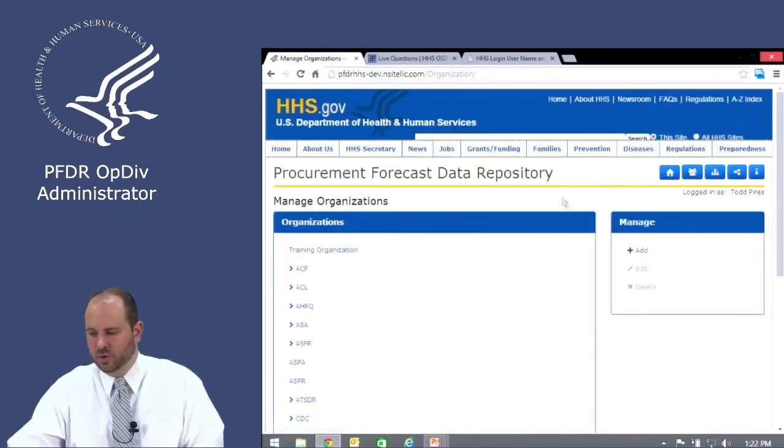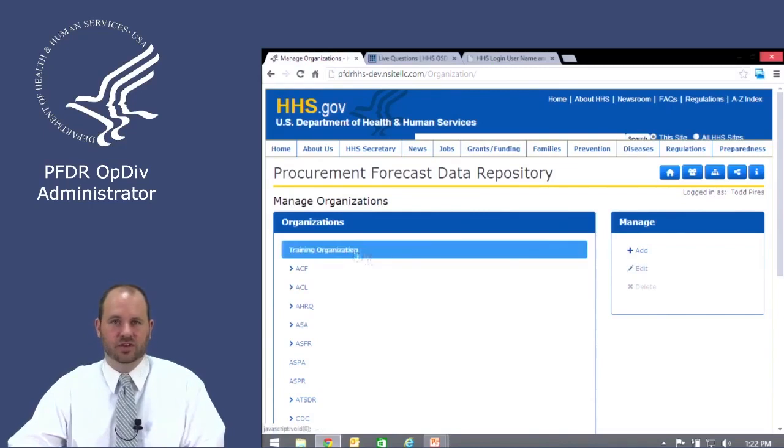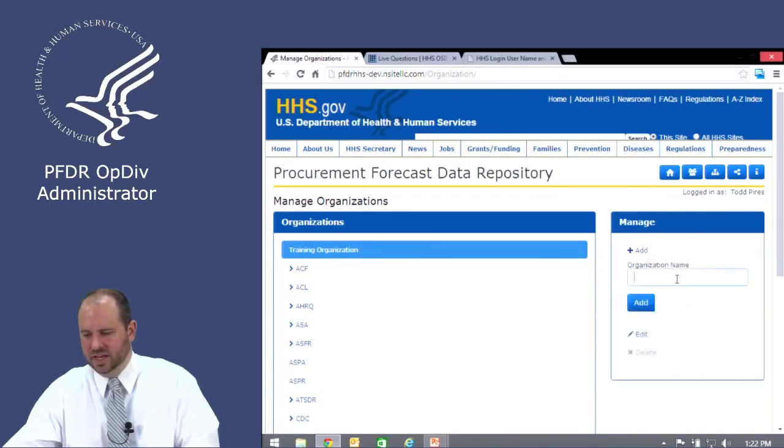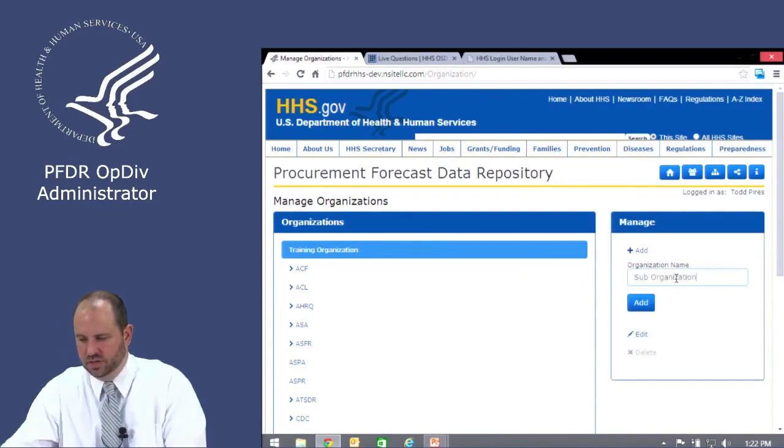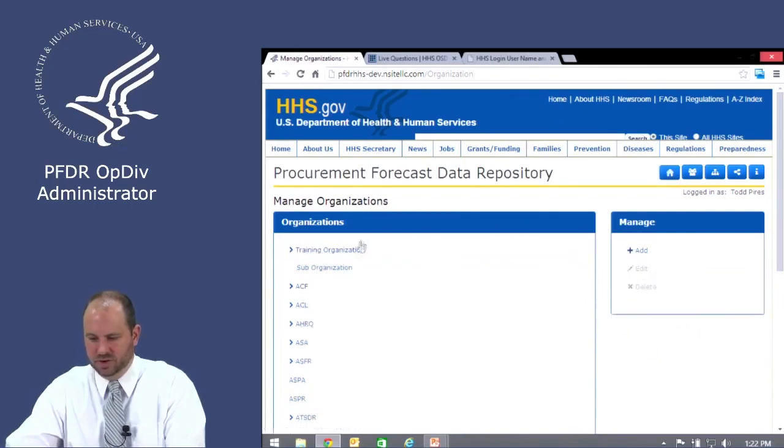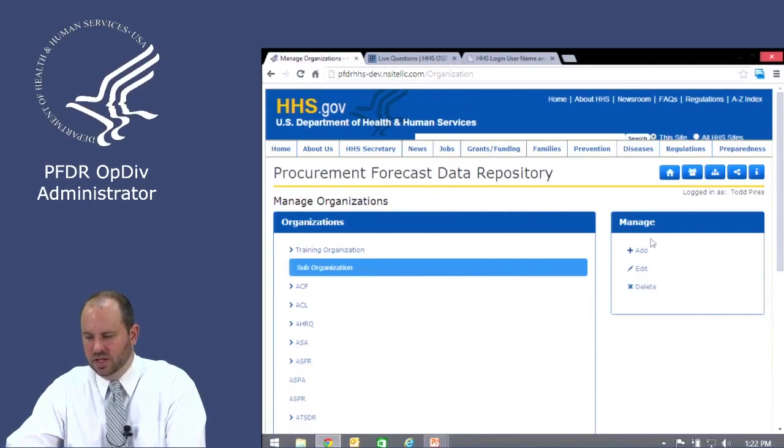If I was to go to our organizations area, you'll see that we added an organization called Training Organization, and when I click on that, I get some options. I can add or edit. So if I choose Add, I can add a sub-organization to that training organization. So see, now it's got a sub-organization underneath that. And really, you can have multiple levels.